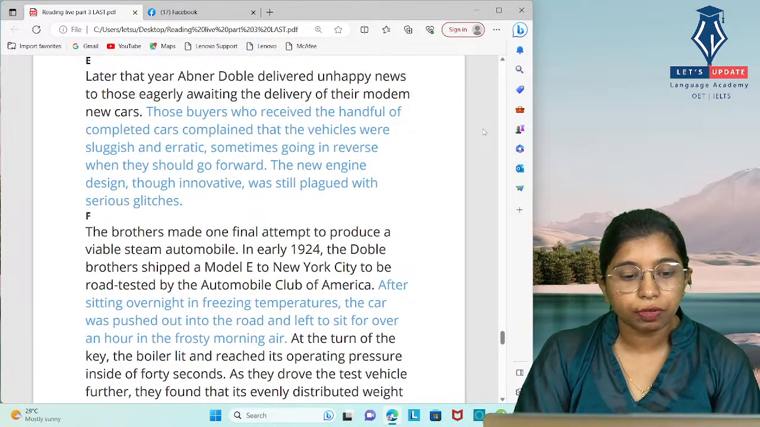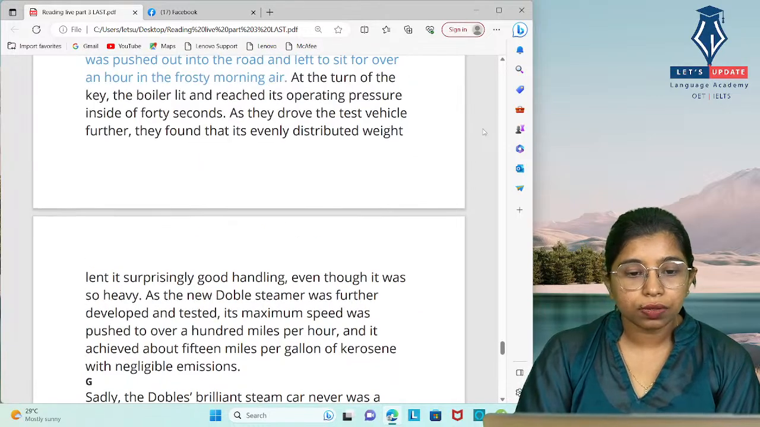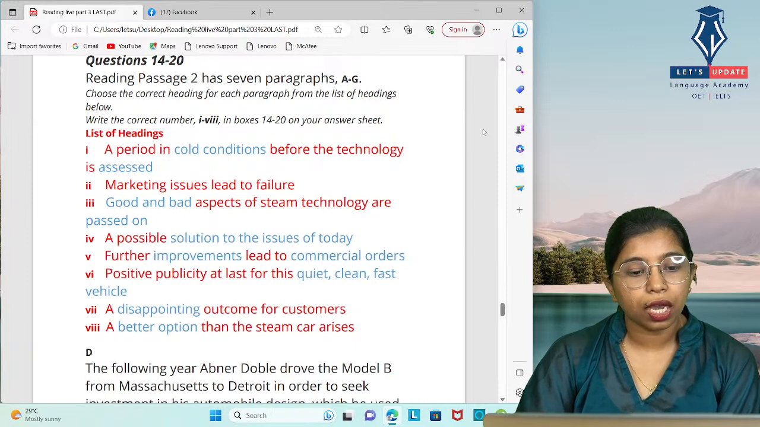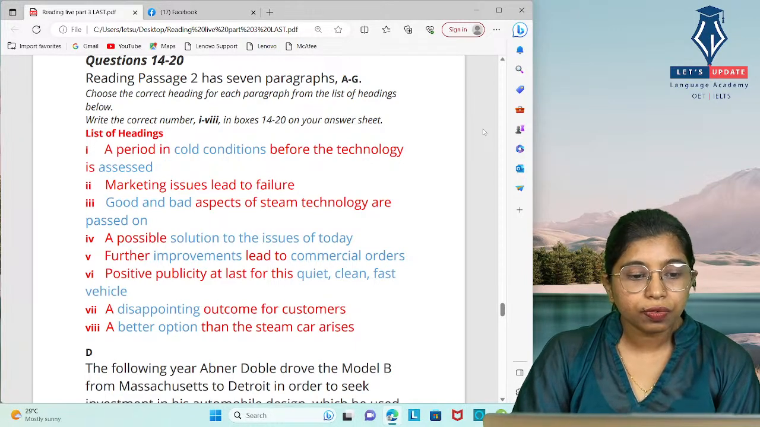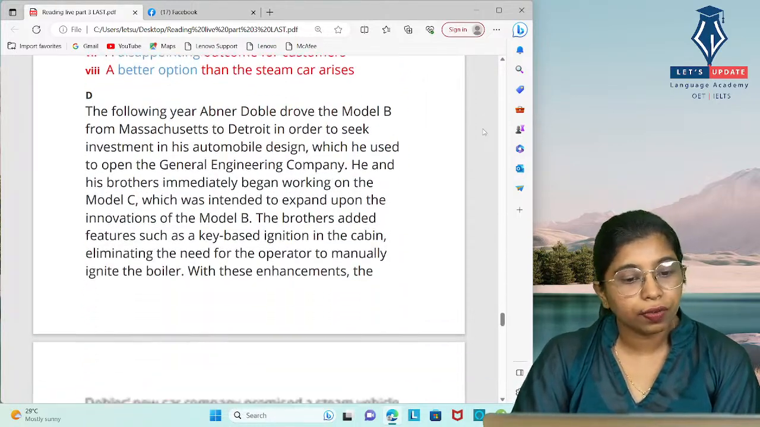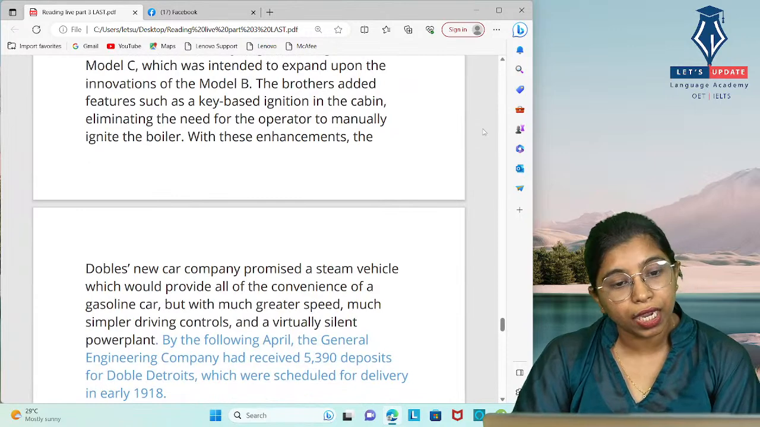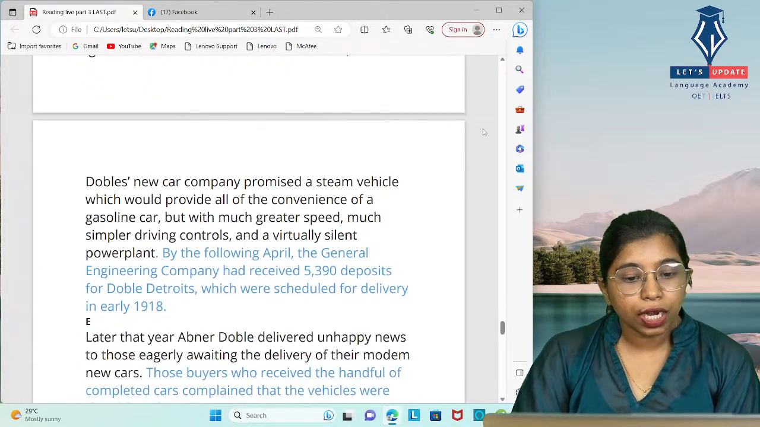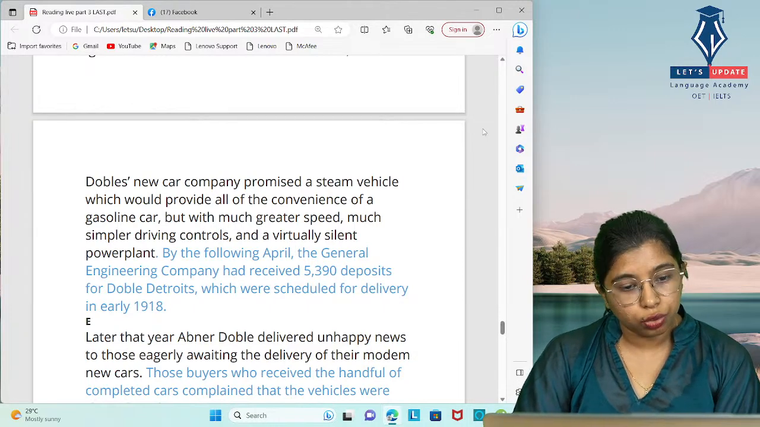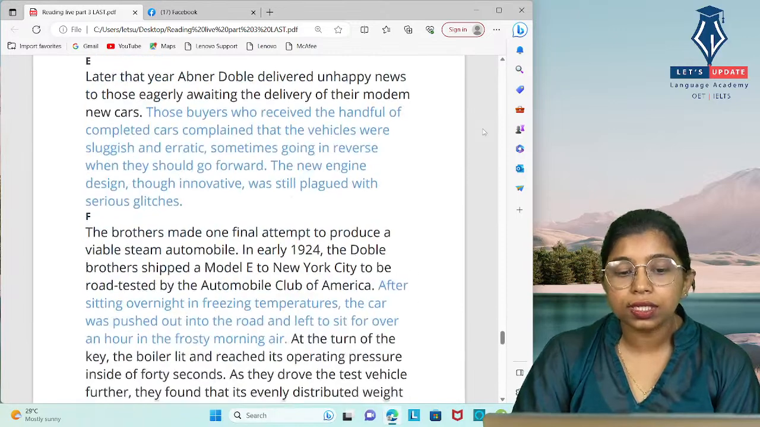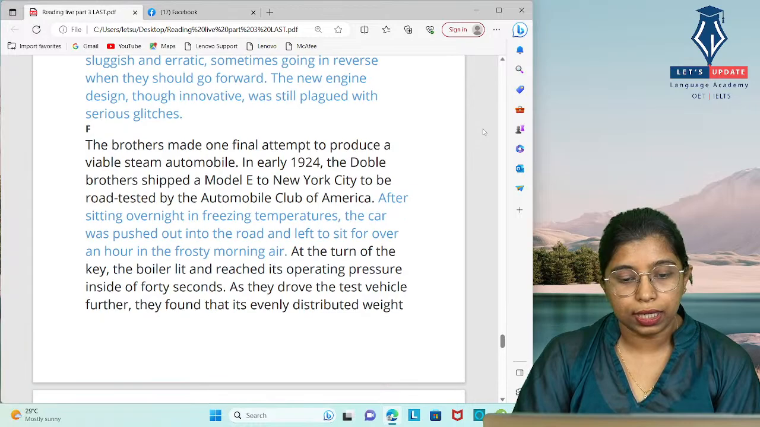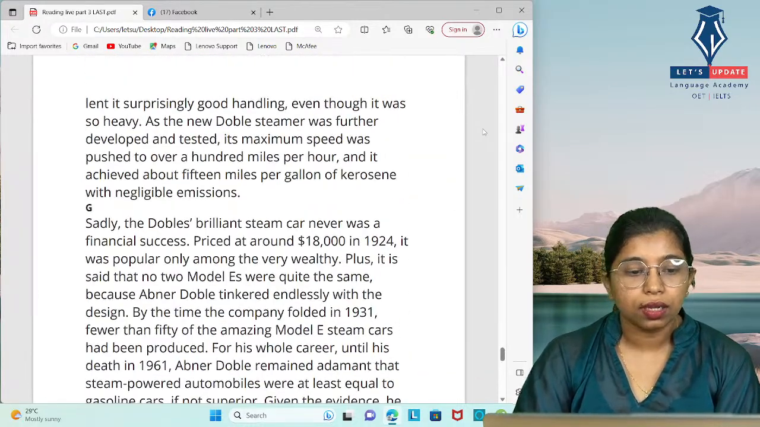Okay, the company received orders for cars. When we skim through the options, we see that in option 5, further improvements lead to commercial orders. In paragraph D, they were discussing the different improvements they have made, and after that they received 5,390 deposits for Doble Detroits. So it's all about the orders they received after the improvements from version B to version C. Okay, so the answer is 5.